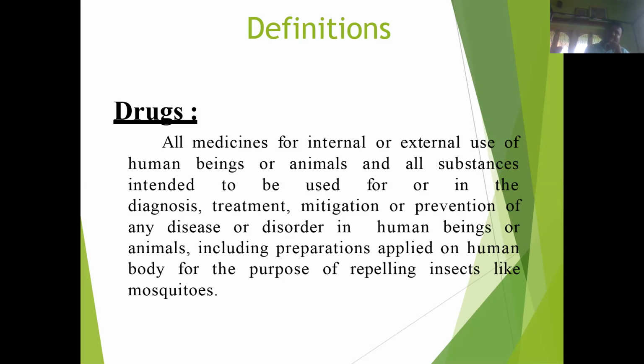Mainly it is used for external purpose or maybe internal purpose, and used in the diagnosis process, treatment process, mitigation purpose. Mitigation means to reduce the severity of the disease and to prevent the disease or any disorder in human beings or other animal, and drugs include the preparation which can also be applied to the human body for the purpose of repelling some insect like mosquito. So this is all about the definition of drug.